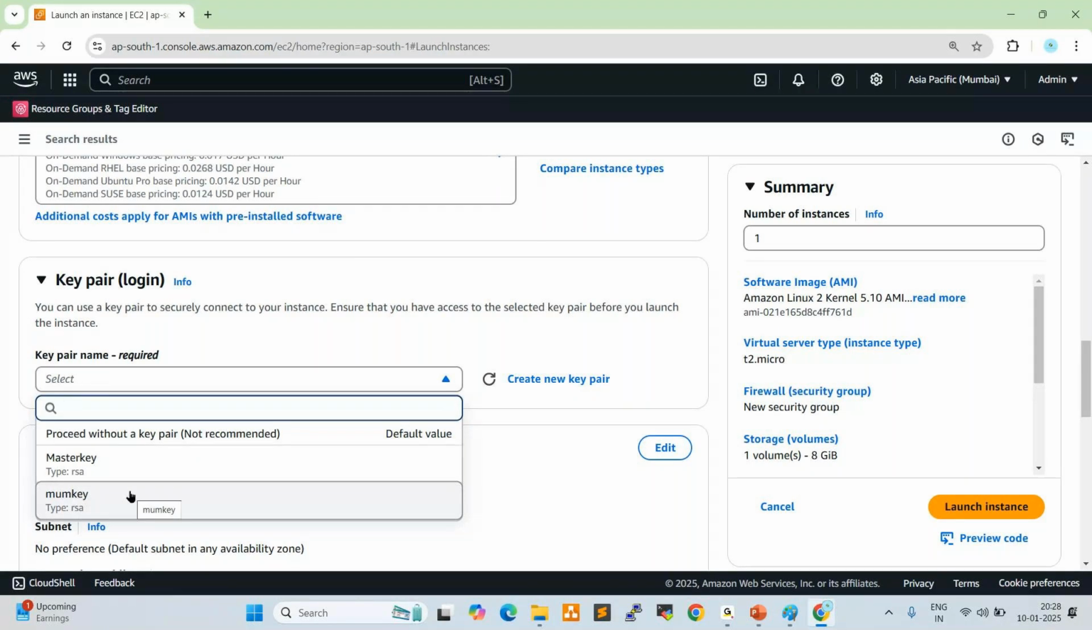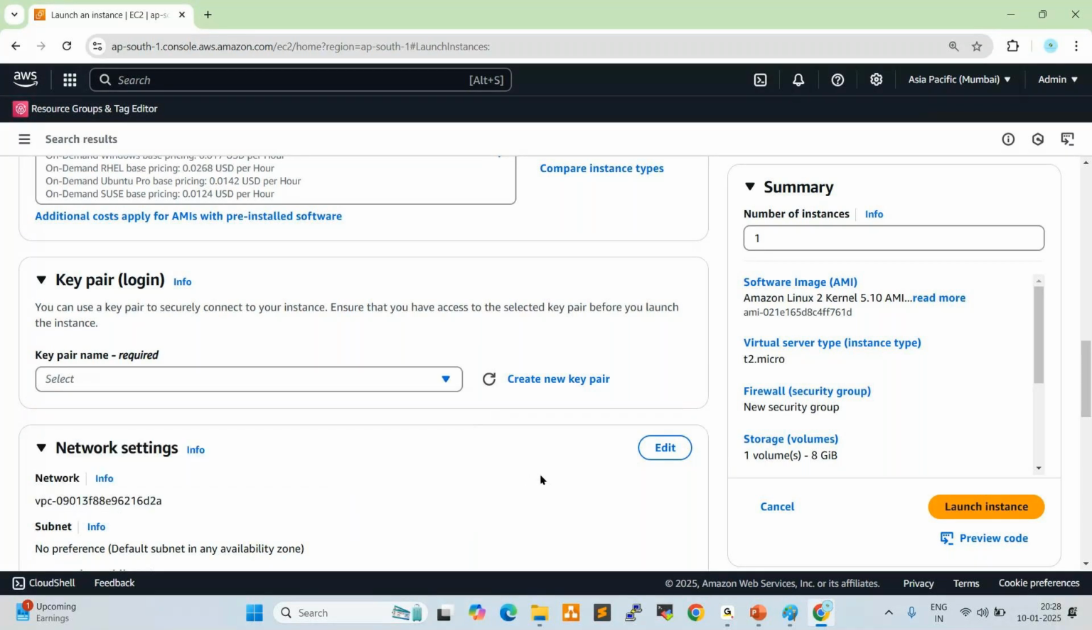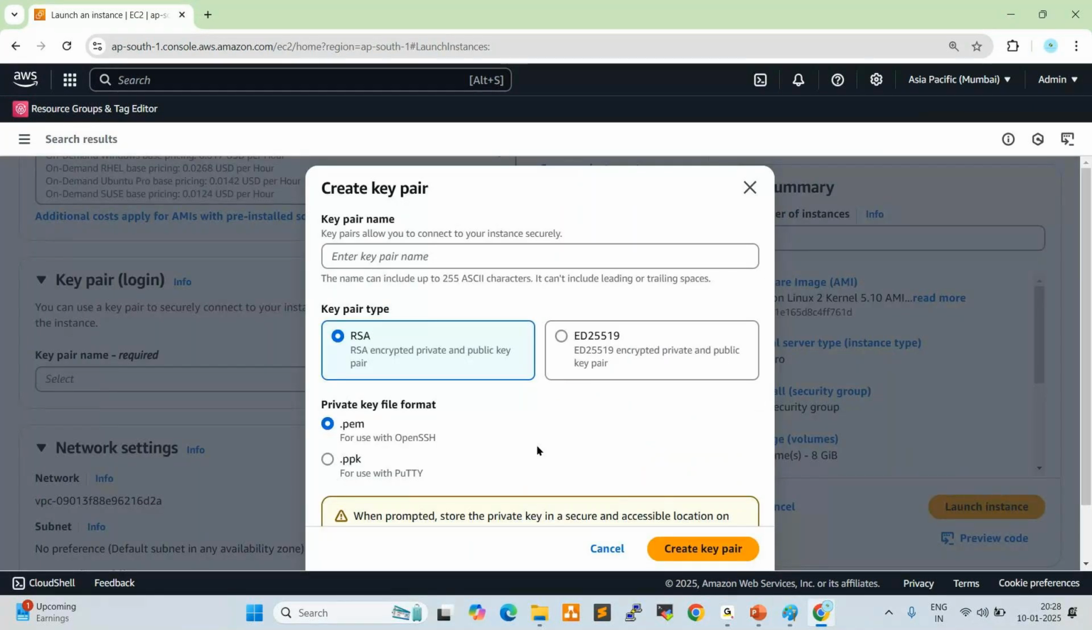Fine. If you click here, see here, these are the previous batch key pairs, already available key pairs. If you want, you can select one. Now I want to create a new key pair. Click here. See here, you can give the key pair name.